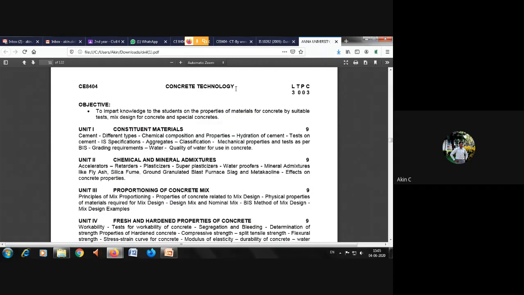Concrete technology is one of the very important topics for your civil engineering background. In the stream you have chosen, that doesn't matter, but concrete technology is very, very important, because without concrete, we will not have any concrete structures or concrete buildings, dams, etc. So the subject is very much important, and you have learned the depth of concrete technology, which is nothing but these 5 units. So let's move on with the first unit.